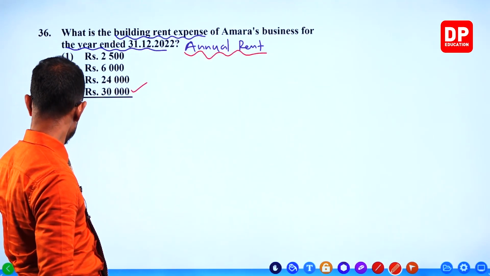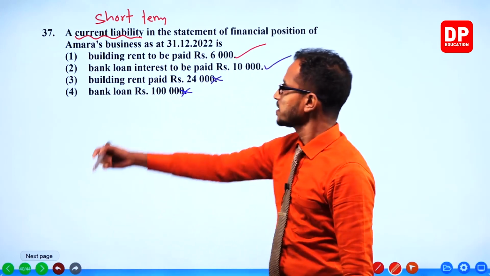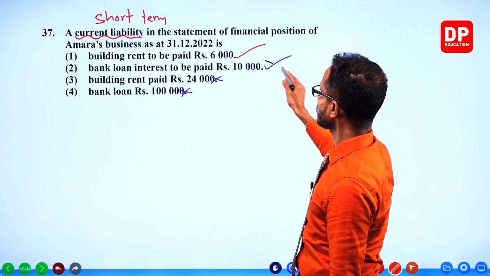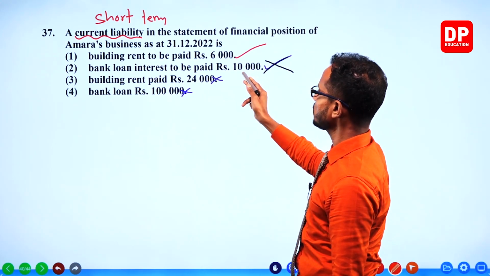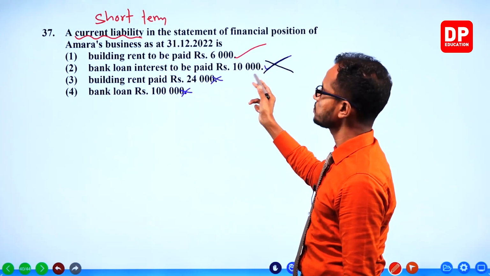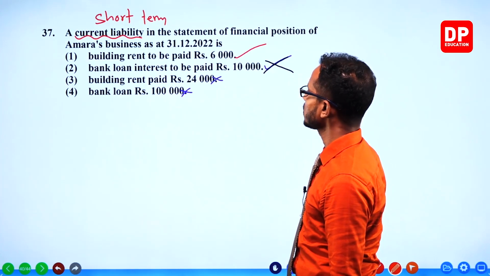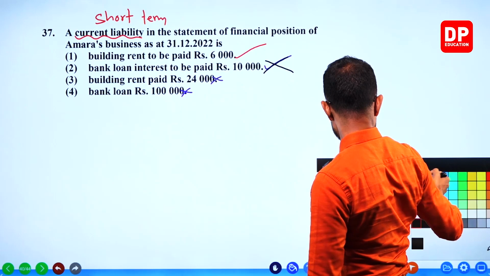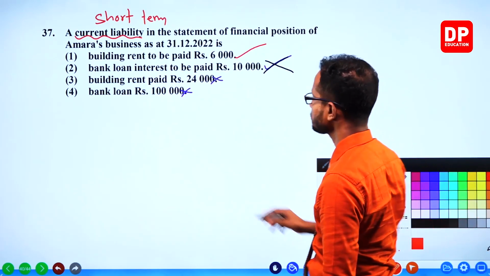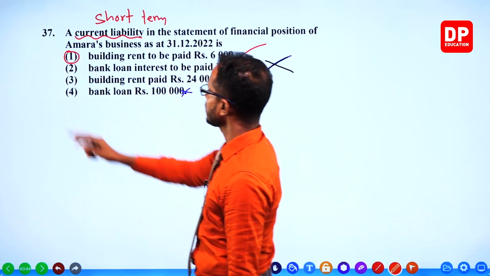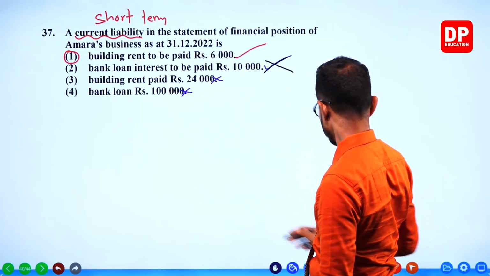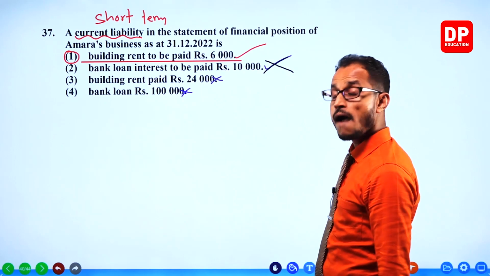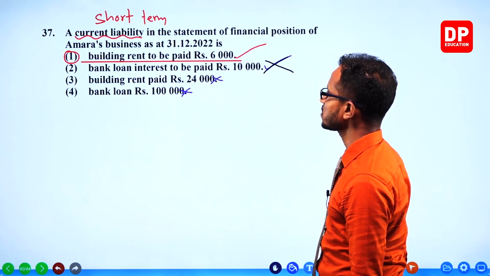So you have to pay only 5,000, which means this answer is wrong, isn't it? They say bank loan interest to be paid 10,000. No, it's wrong. Bank loan interest to be paid is only 5,000, which means the answer is the first one, building rent to be paid. Yep, that is the answer.